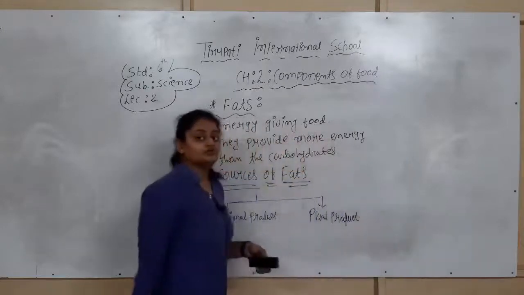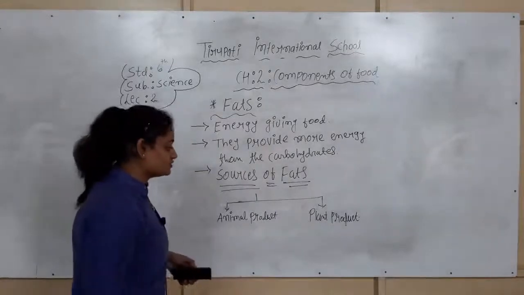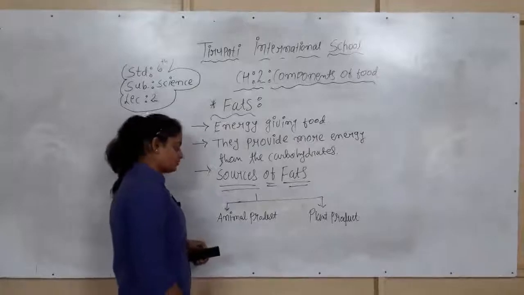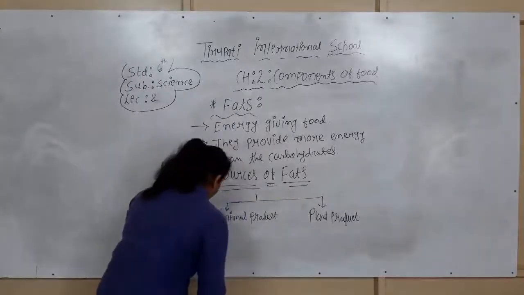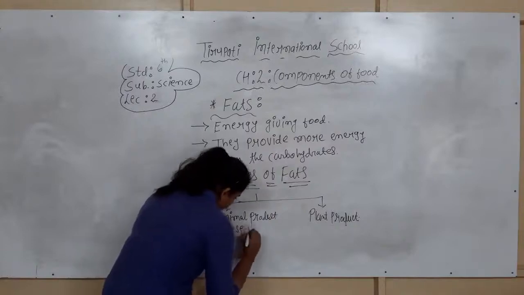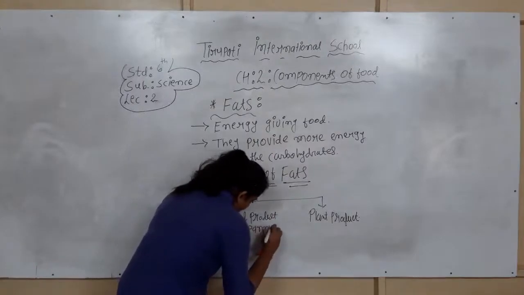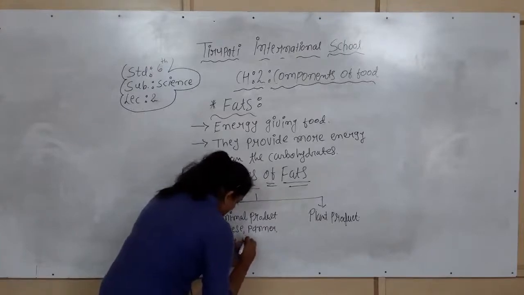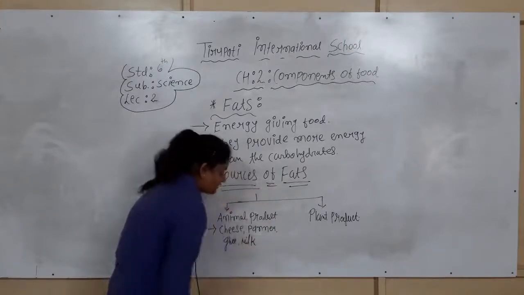For the animal products, they are cheese, paneer, ghee and milk. They contain the fats.